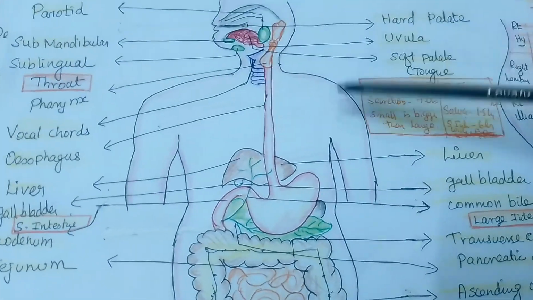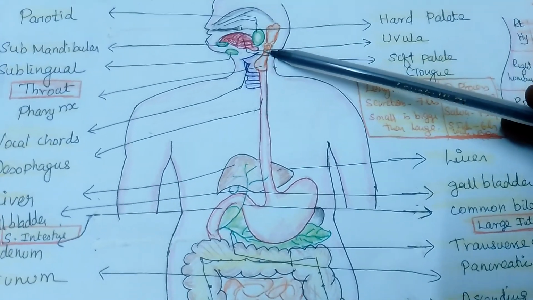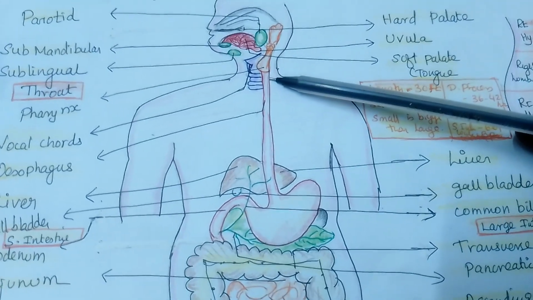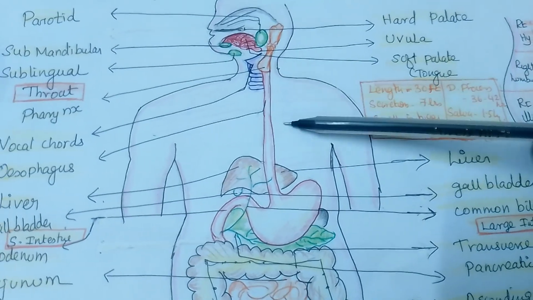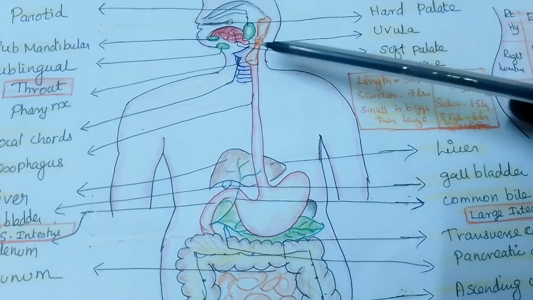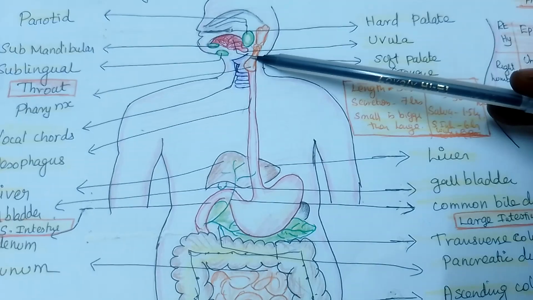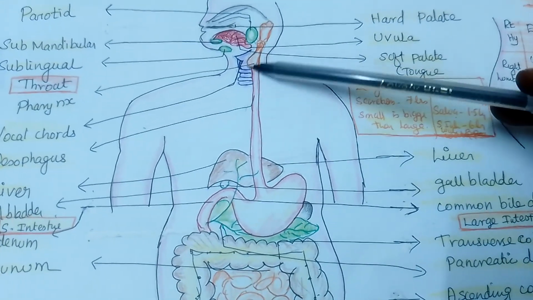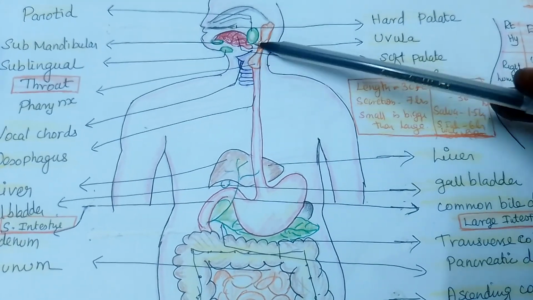The nasopharynx is behind the nasal cavity, extending from the skull to the level of the soft palate. Then the nasopharynx continues with the oropharynx, which lies behind the oral cavity. This is the anterior part of the oral cavity, and this is the posterior part. It extends from the soft palate to the cervical vertebra and opens into the oral cavity. The tonsils, the palatine tonsils and other structures, are present here.